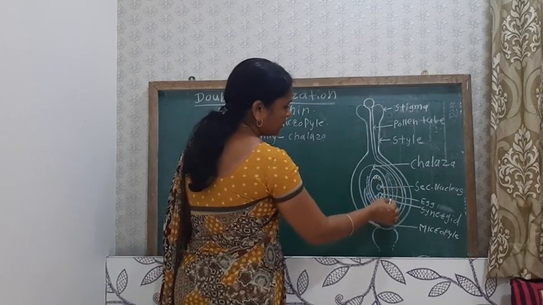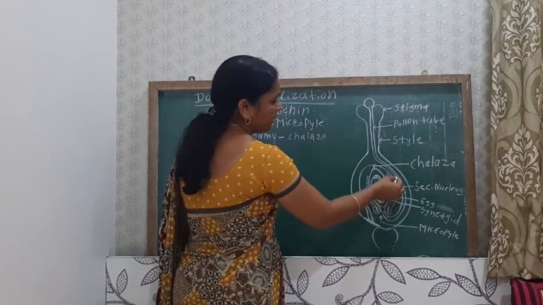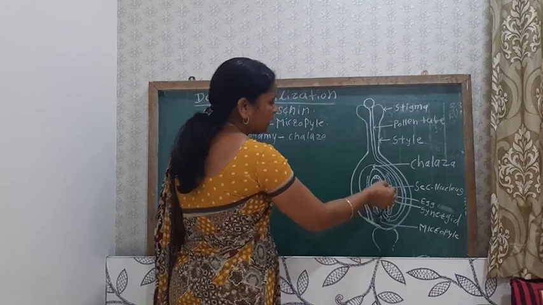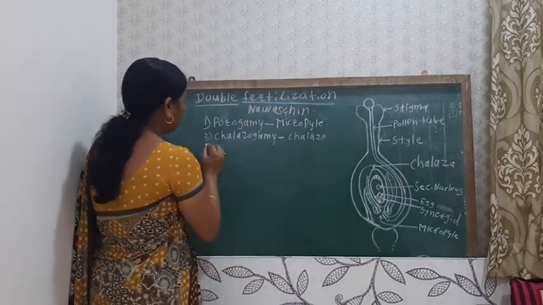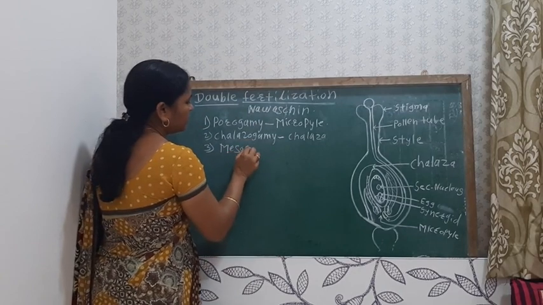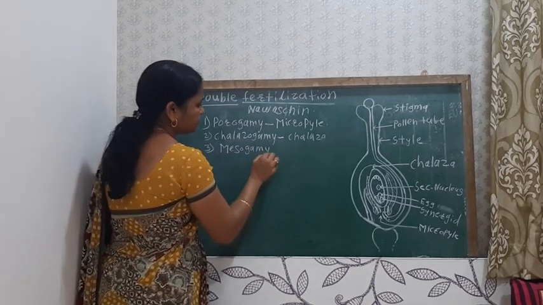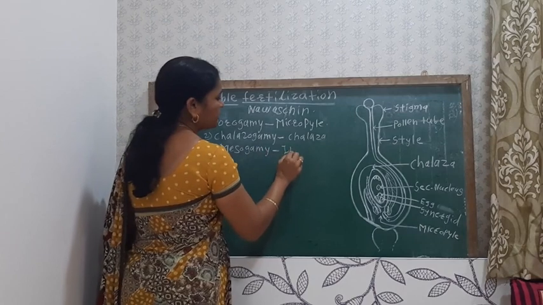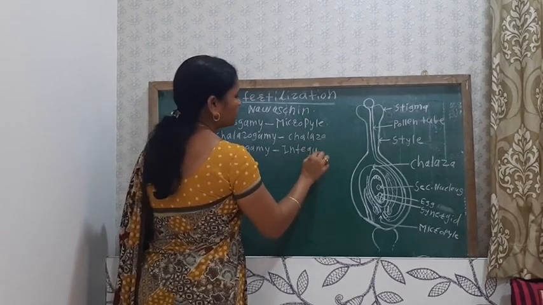This is the outer integument, this is the inner integument. Entering through the integument is known as mesogamy. So the third is mesogamy, where it enters through the integument.